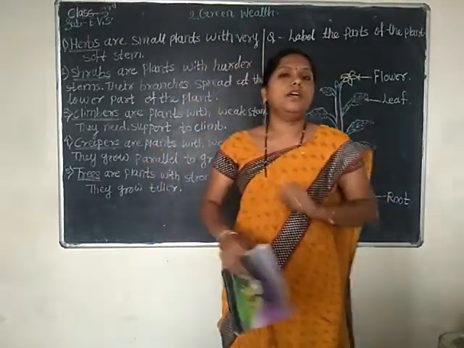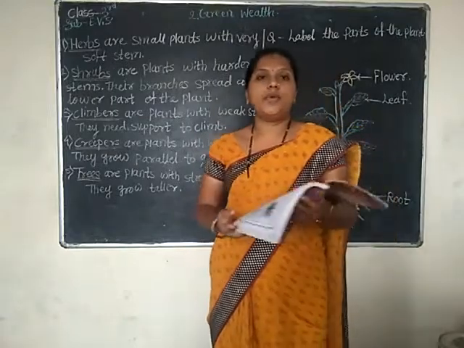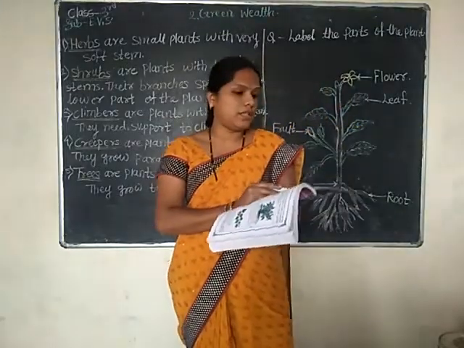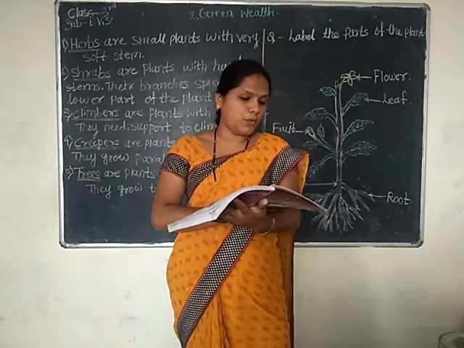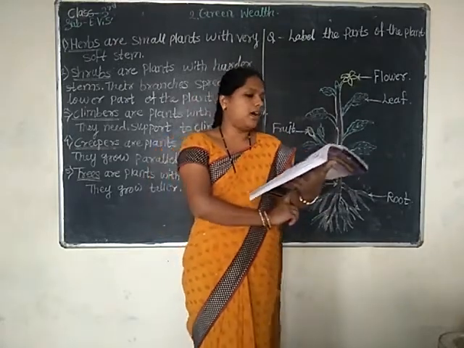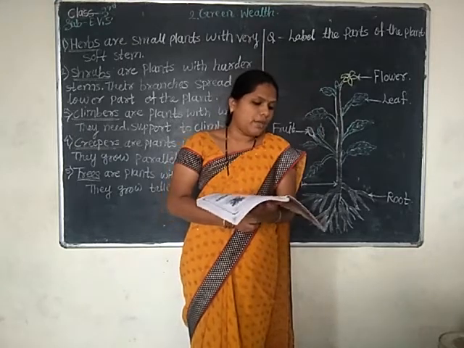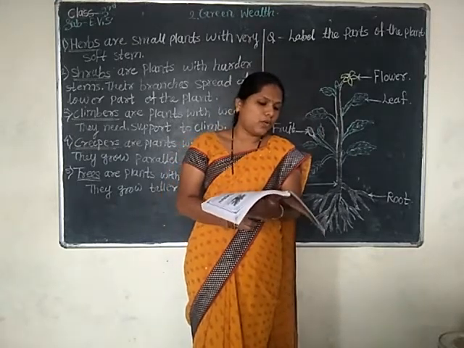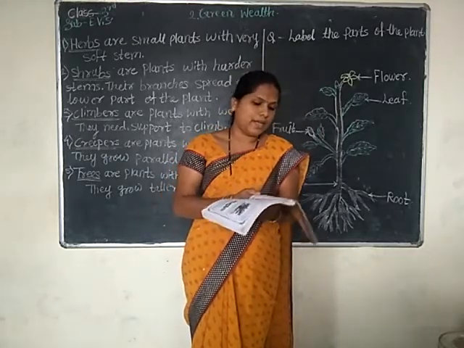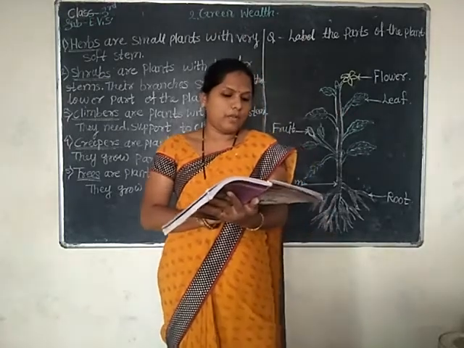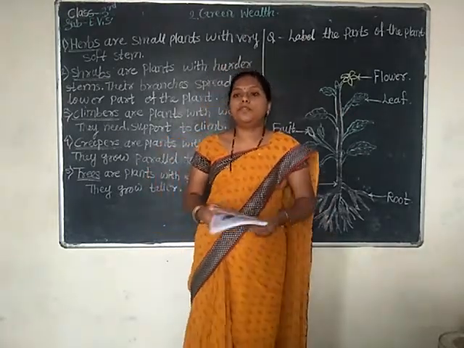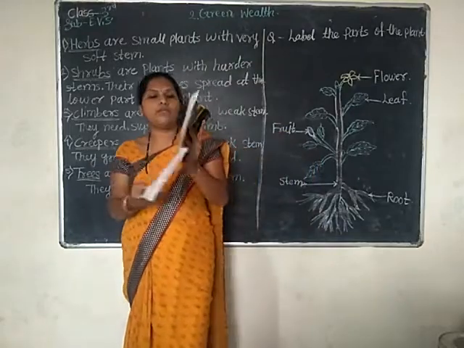Remember it. So let's start our new lesson, Green Wealth, lesson number 2. In the previous class, you learned a little about plants. You may have observed the plants that grow around you. Write any 10 names of plants.